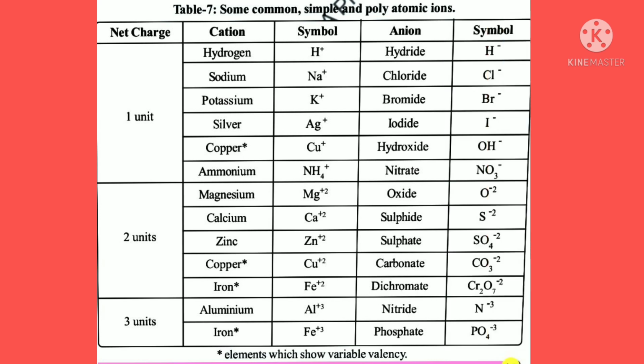Observe this table: some common simple and polyatomic ions. Net charge of 1 unit.